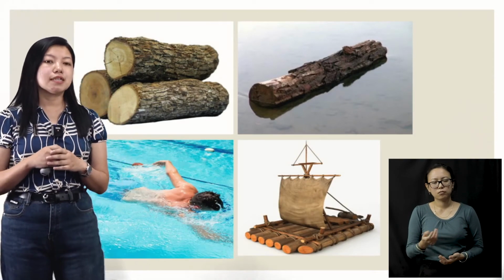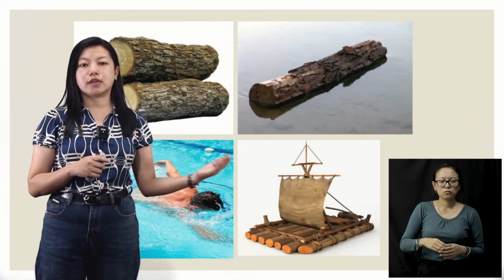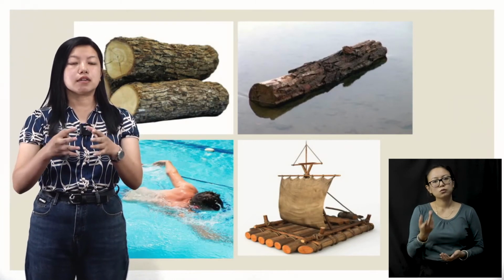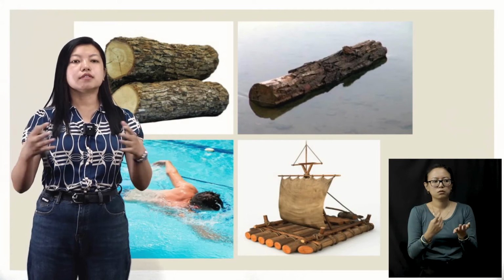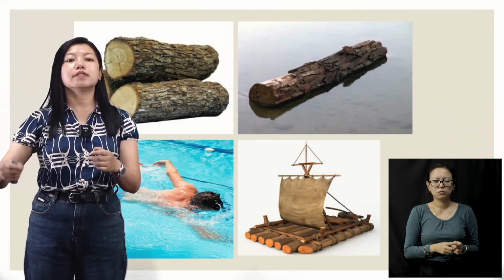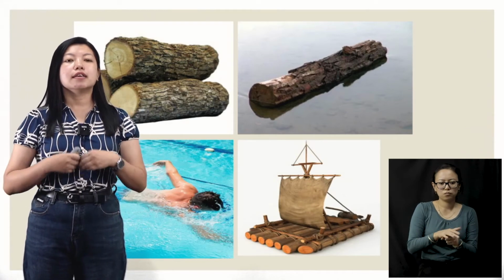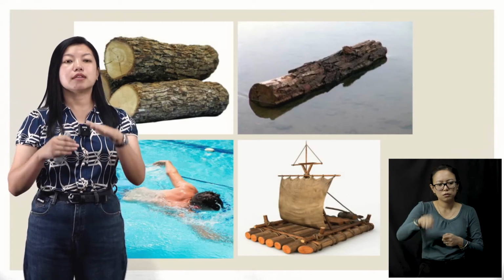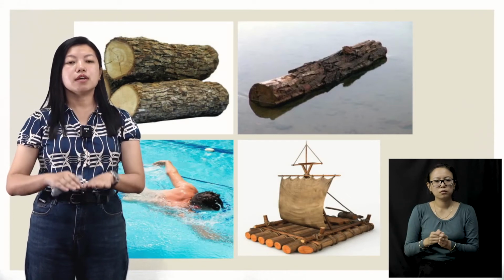So what they did, they made a raft, okay? What you see here is a raft. They collected wood, a few pieces were piled up together, tied very tightly, and then they threw it on the water. What they saw was that the wood was not going inside.